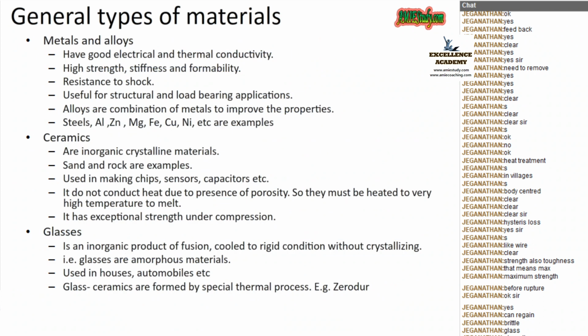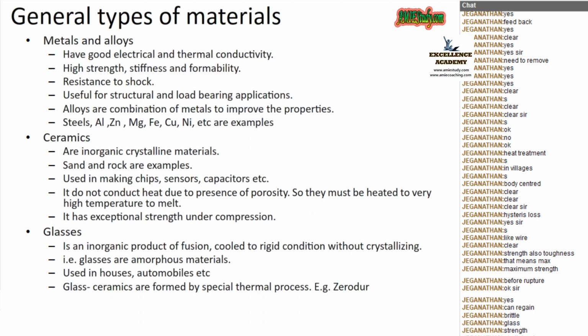Yeah, which can be drawn into thin wires is called ductility. After that, in the second slide, we discussed toughness. What is meant by toughness? How much twisting load or impact load it can withstand.